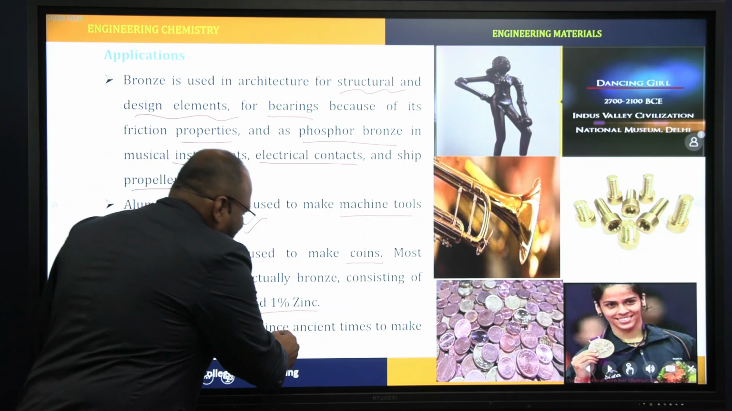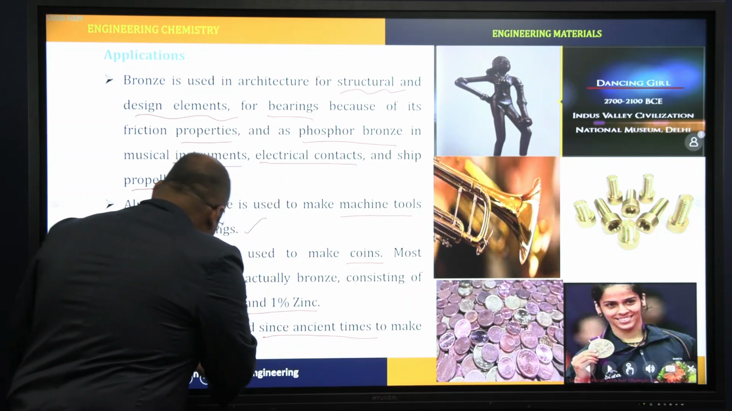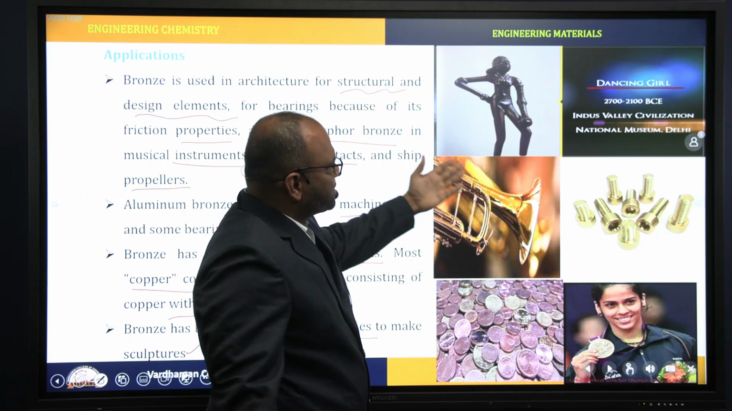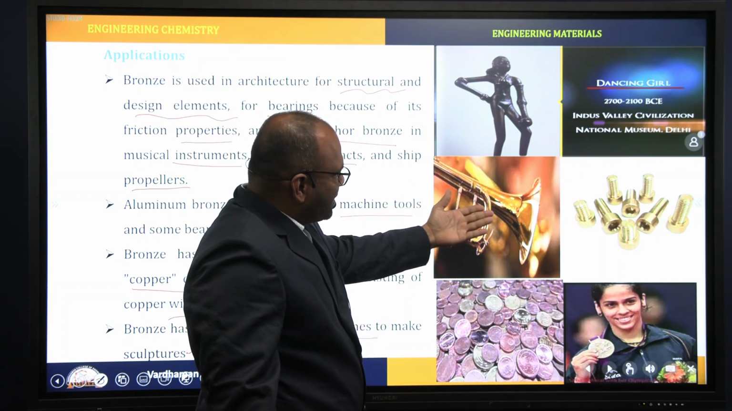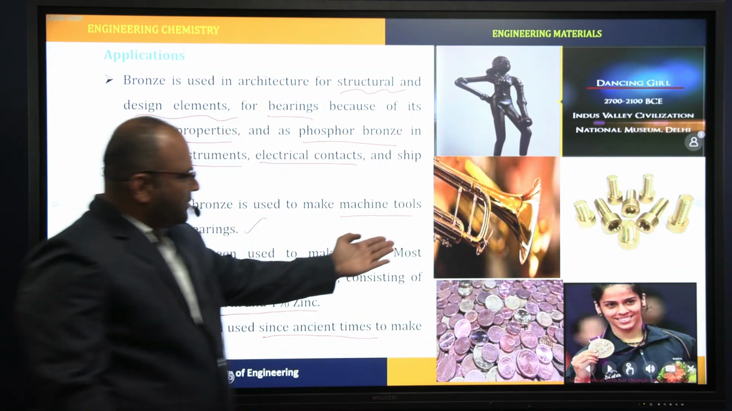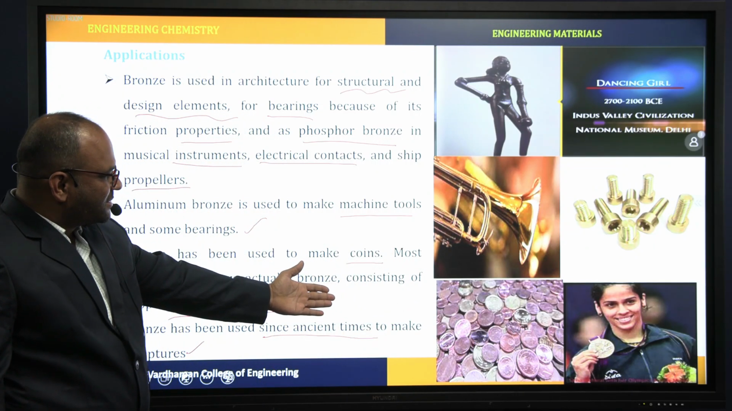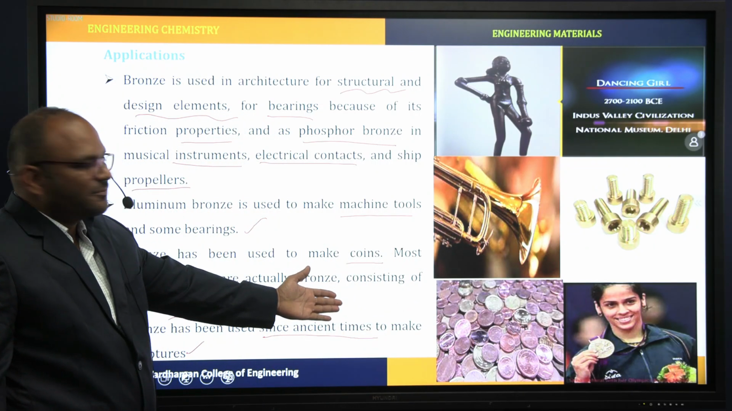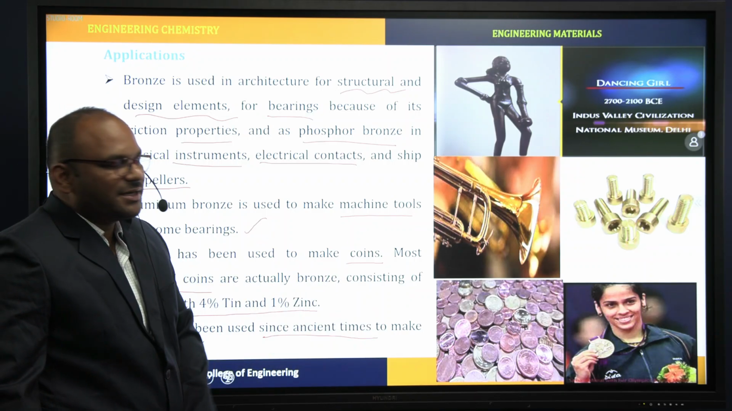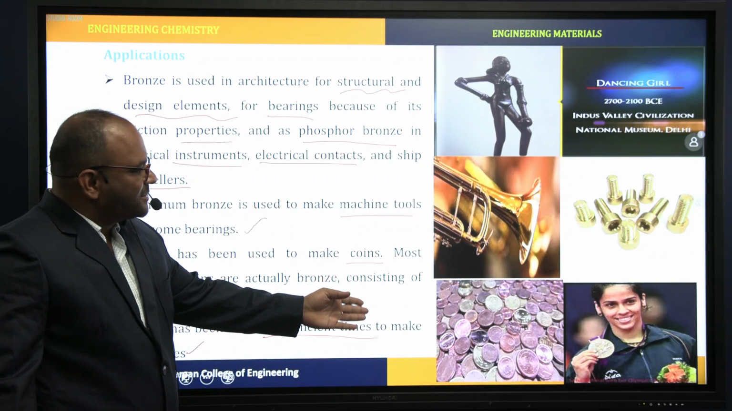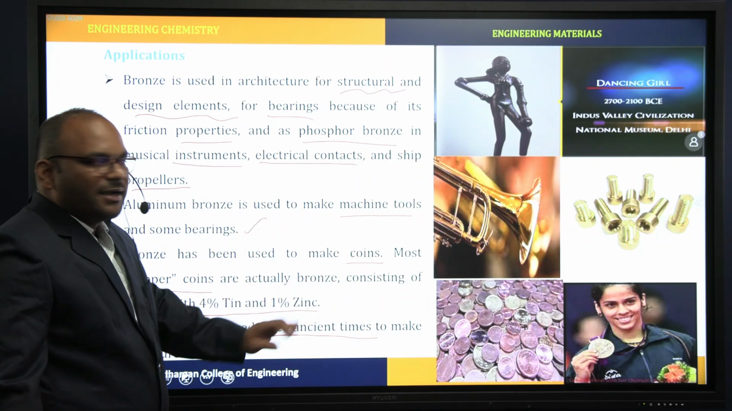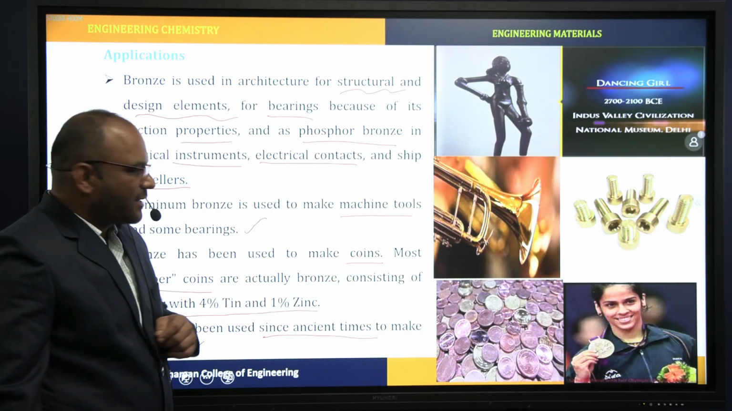Bronze has been used since ancient times to make sculptures. This image shows what sculpture, right? Next, these are the materials which are made by bronze, right? Medals are also made by bronze. Gold, silver, and bronze, three types of medals are there in the games, right? That is what bronze is made up of: copper, tin, and 1% of zinc, right?